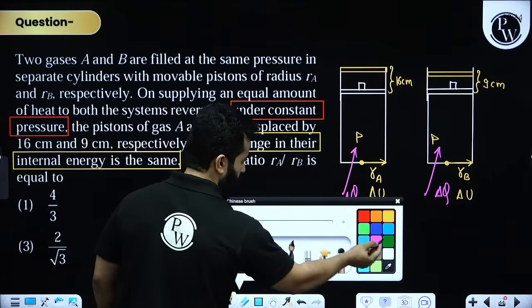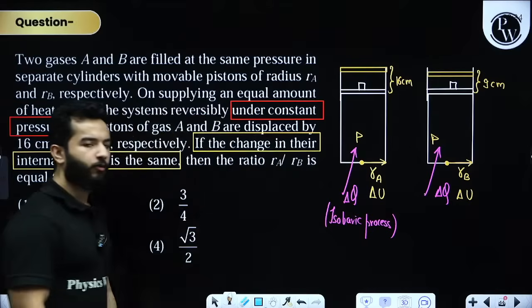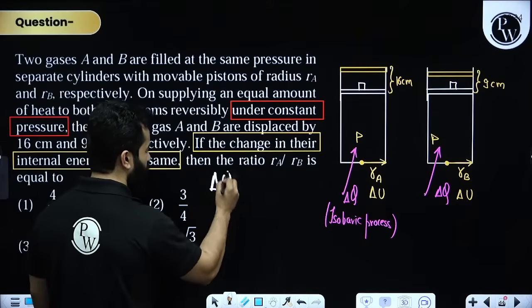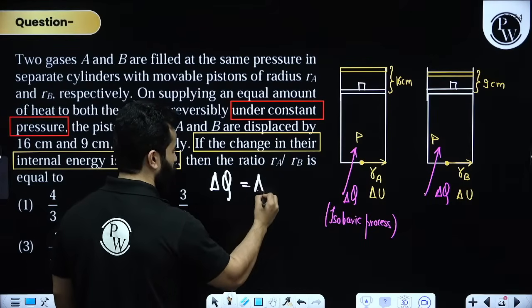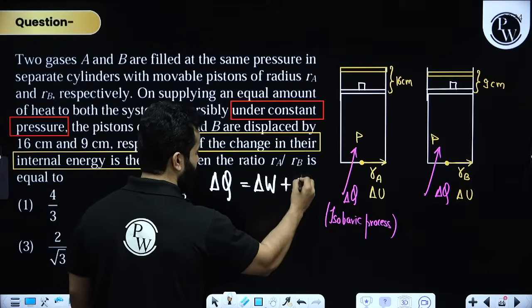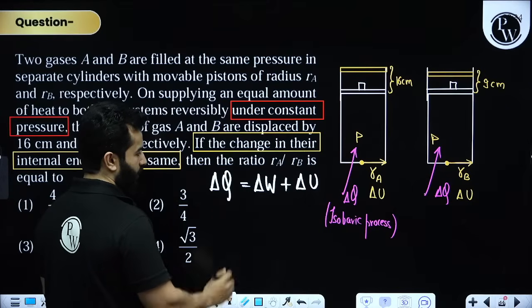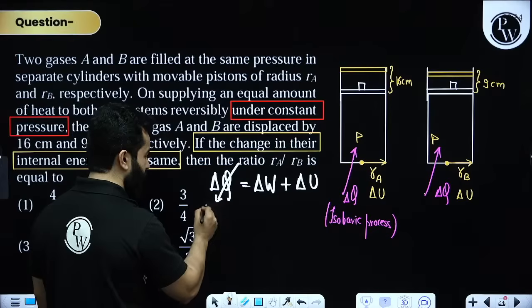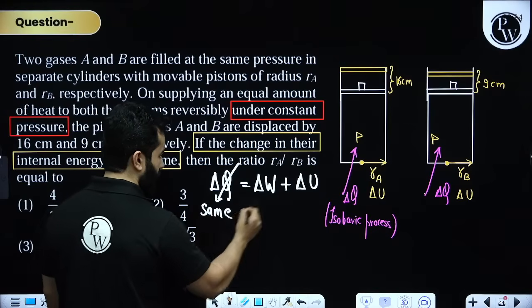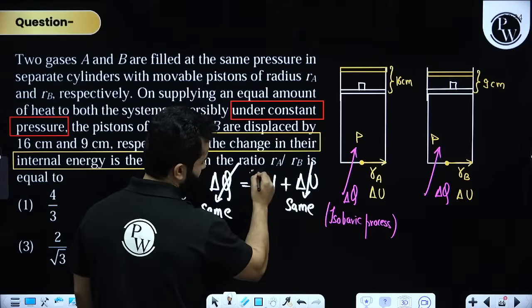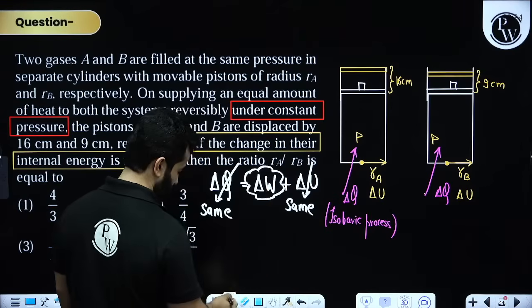Please use the first law of thermodynamics. Whatever heat you are giving to the system will be required to do some work and increase internal energy. Now delta Q is same, delta U is same, that means work done has to be same.